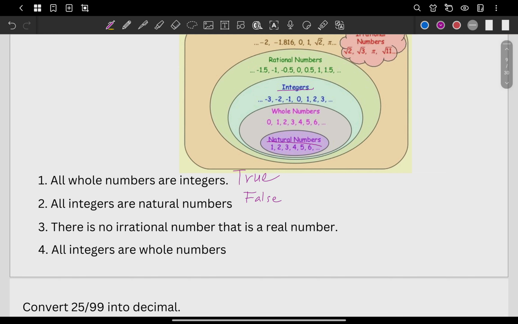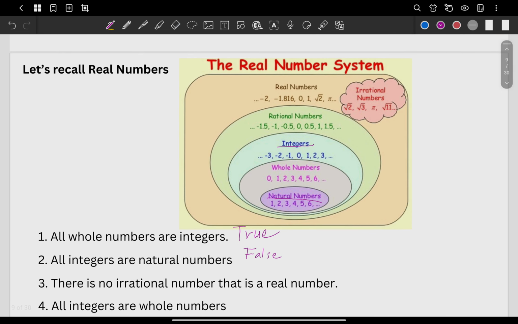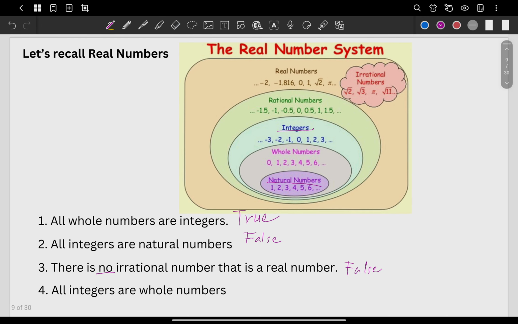There is no irrational number that is a real number. This one here is another false. How come? It's saying there is no, but as you can see again, inside our real numbers we have rational, we have irrational.